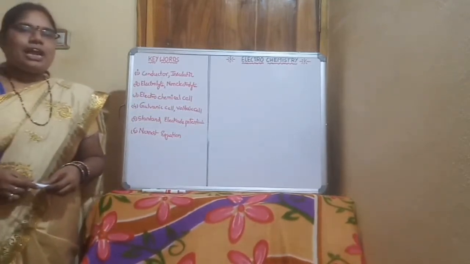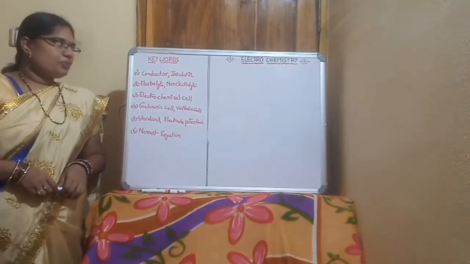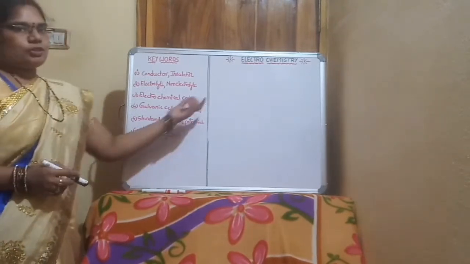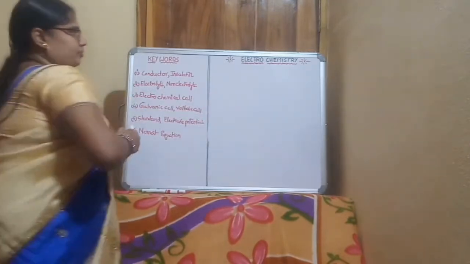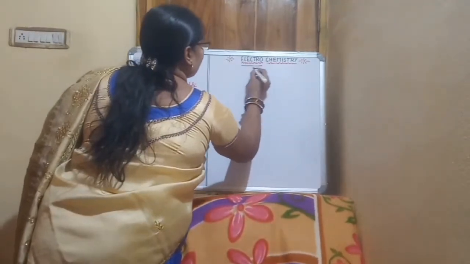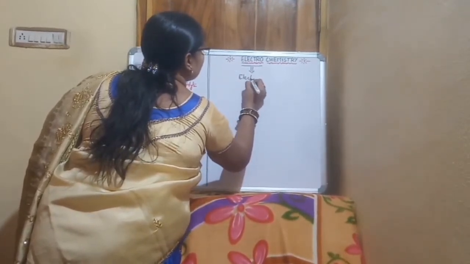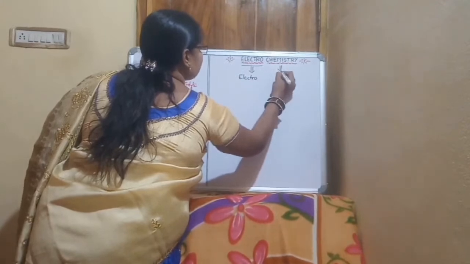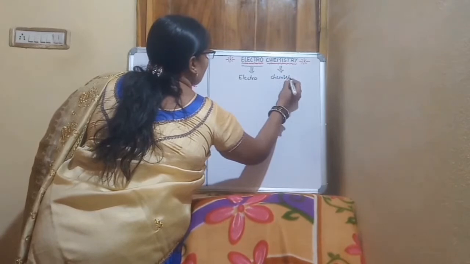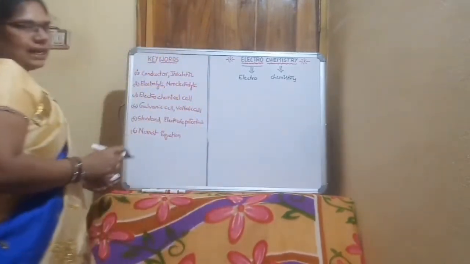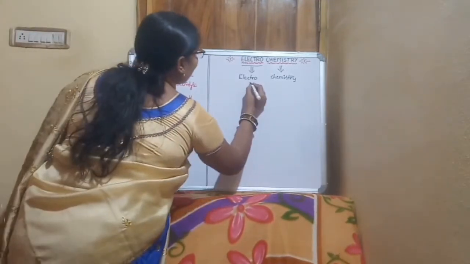Before learning about electrochemistry, first of all we will know what electrochemistry is. We keenly observe the title of the topic. It consists of two words: first one is electro and second word is chemistry. We know that the word electro deals with electricity or electrical energy.